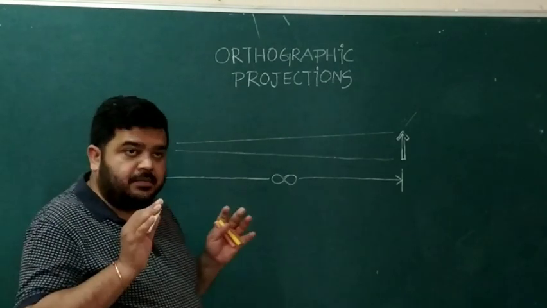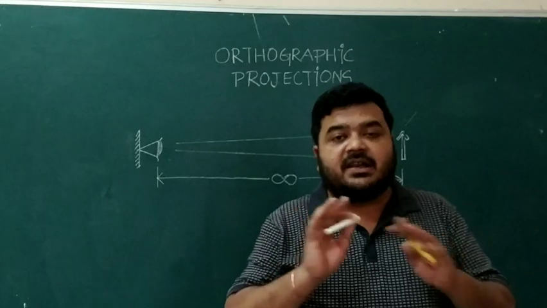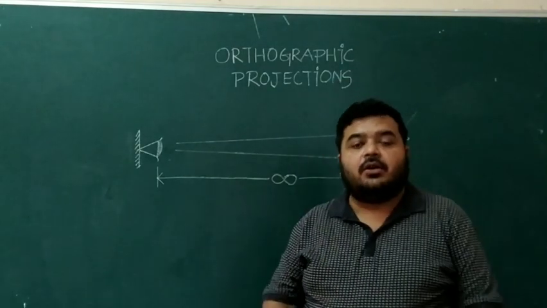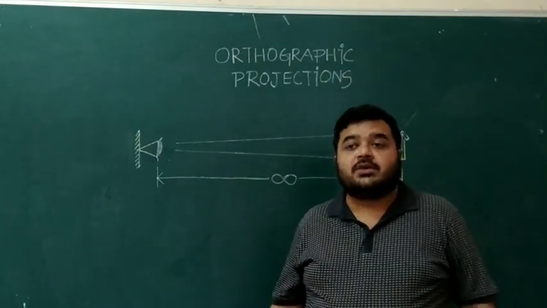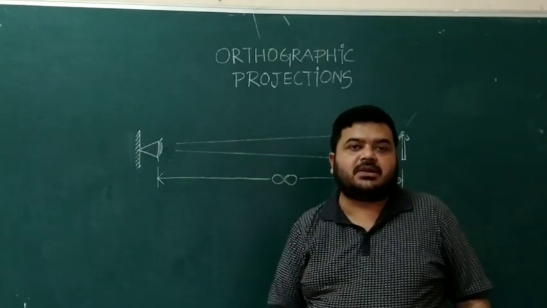Though in practice, in real life, these lines of projection are never parallel to each other. They are always at some angle. So when we see the world, we never see orthographic projection.